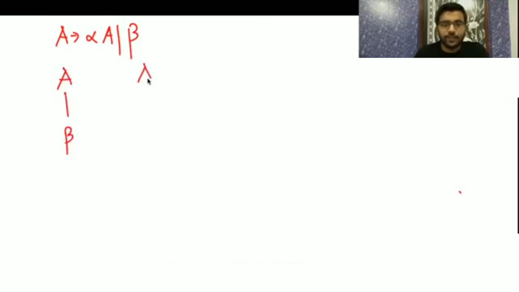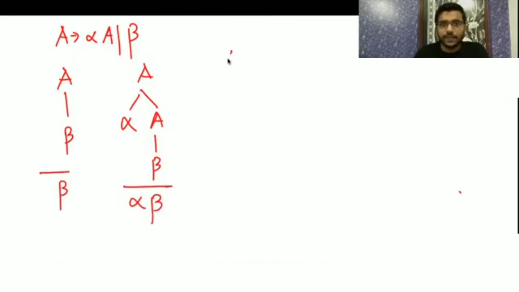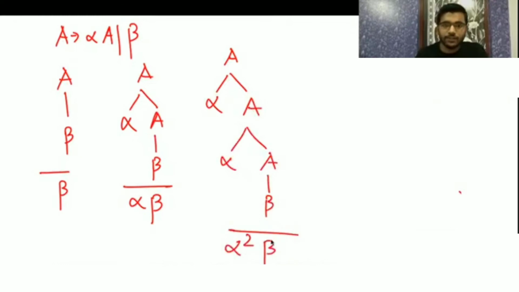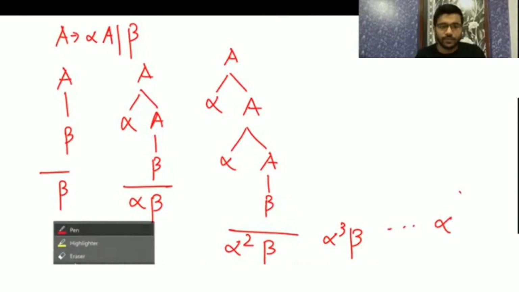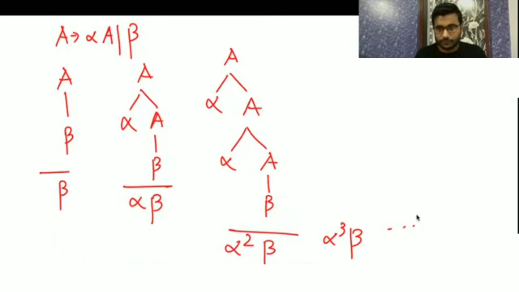Fine. So A derives alpha A beta. The smallest string you will get is beta. Then you will get A derives alpha A, then from here beta. Here you are getting only beta, here you are getting alpha beta. Then A derives alpha A again, then beta: alpha square beta. Like this you will get alpha cube beta. So it is generating alpha star beta.